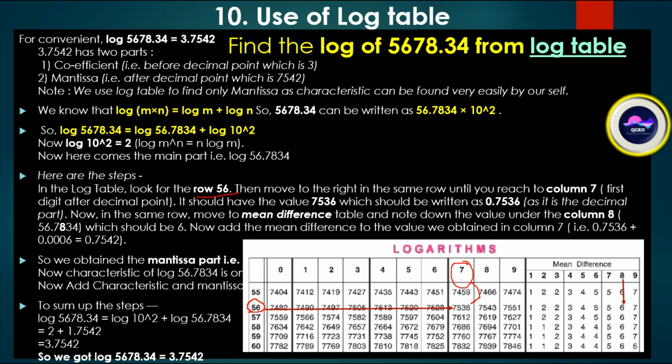5, 6, 7. This is 5.67, and then 8. 5.67 complete, and 8 after the 1 decimal point. The value for 8 is 6, and it will be written as 0.0006, after the 4 decimal point.